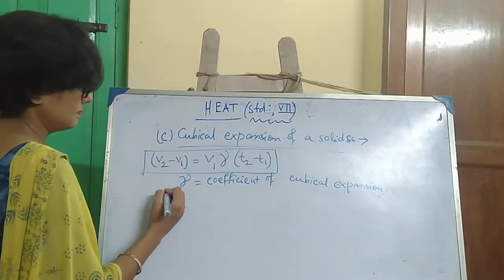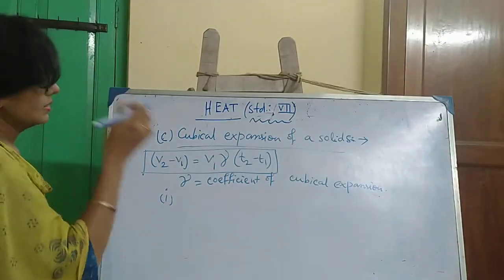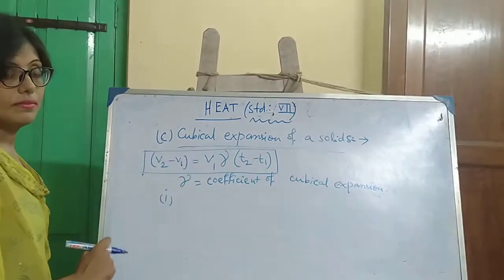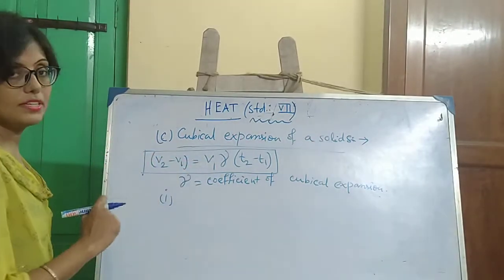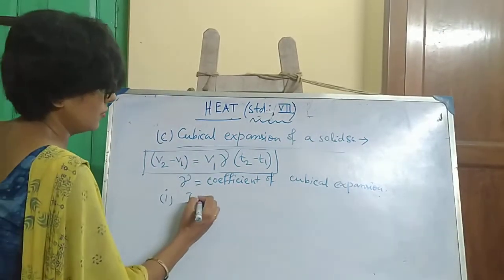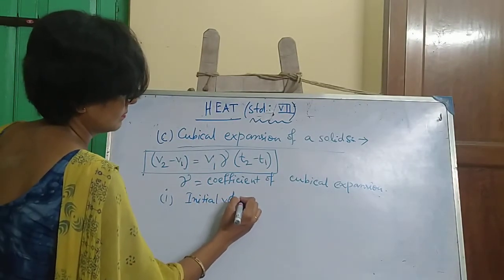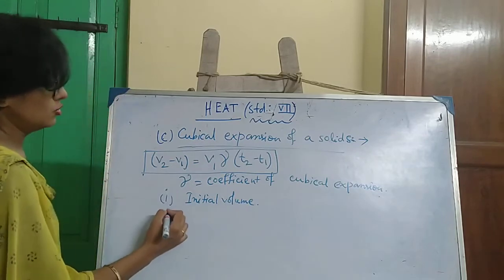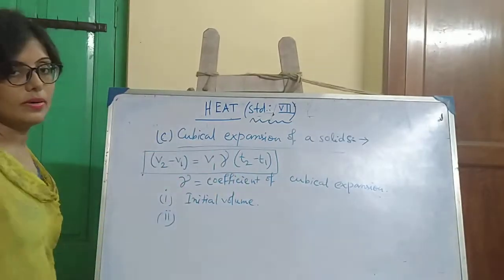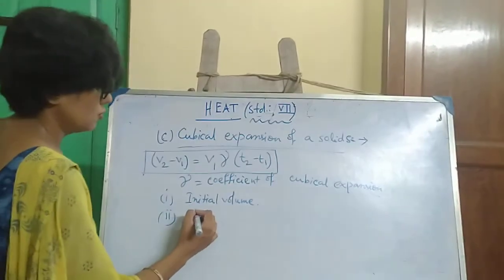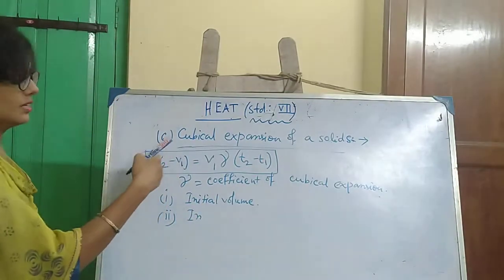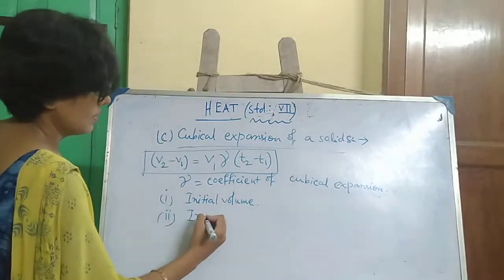Number 1, right hand side, V1. So cubical expansion depends on the initial volume of the solid. Number 2, T2 minus T1, increase in temperature.